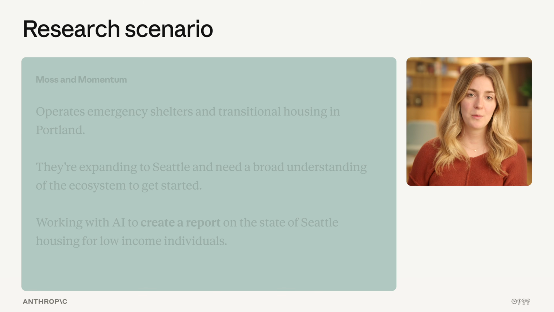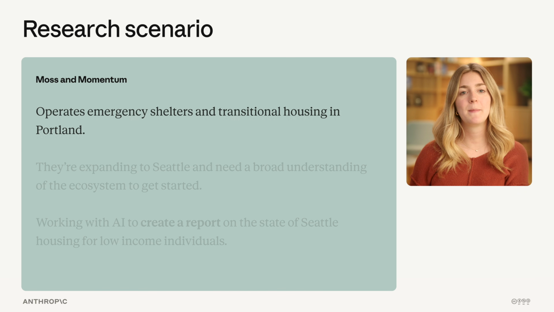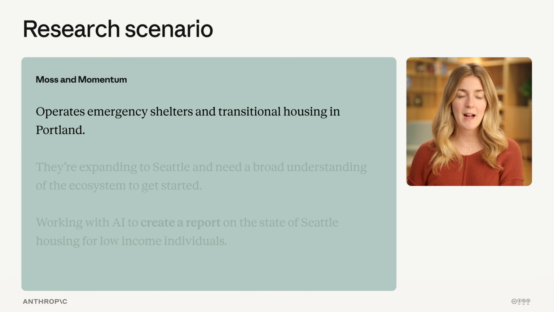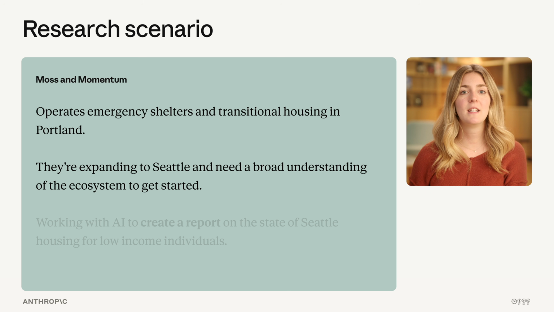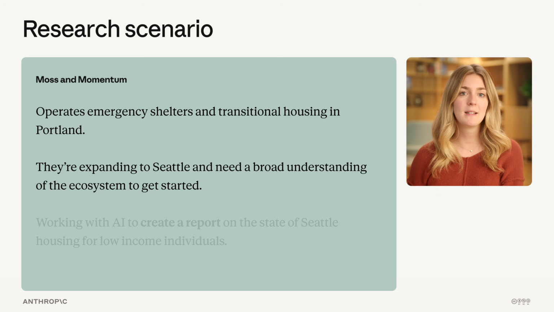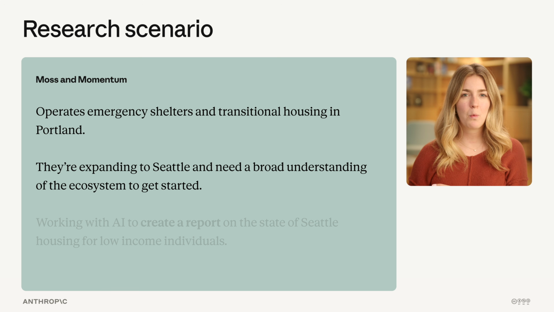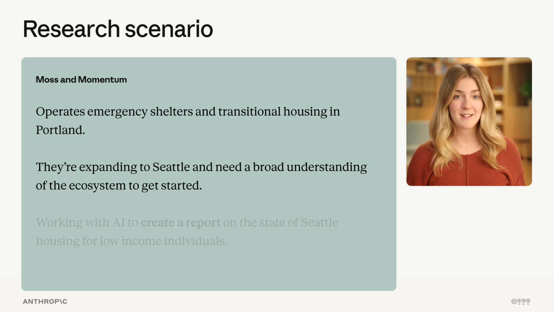Here's our hypothetical situation. Moss and Momentum has been operating emergency shelters and transitional housing in Portland for 15 years. They've built deep expertise and strong community relationships. Their executive director, Maria, is looking to expand into Seattle, a new city with different policies, different funding streams, different tenant protection laws, and she's looking for practical, up-to-date information. What programs exist? How do they work? What does this mean for the families that they serve? Are there funding opportunities that they should pursue? Compliance requirements they need to understand?